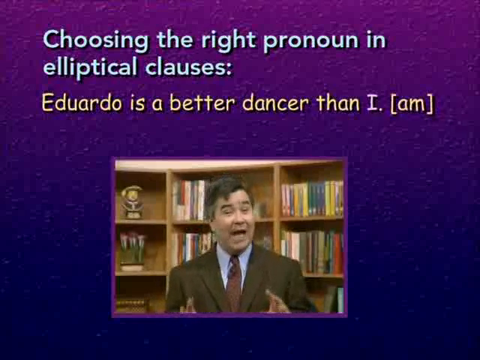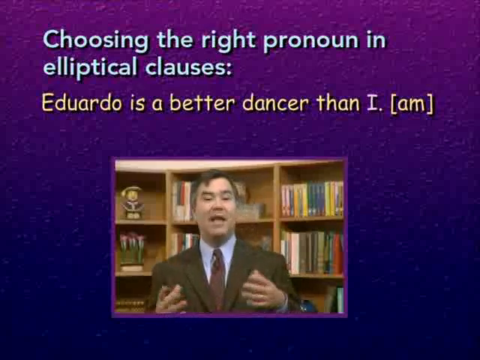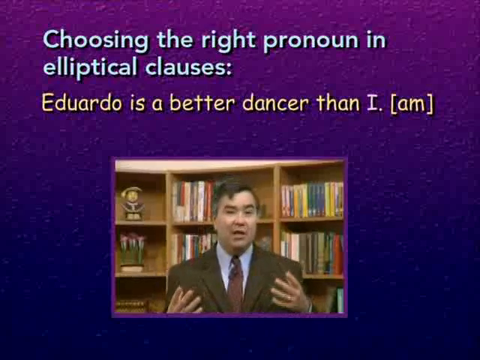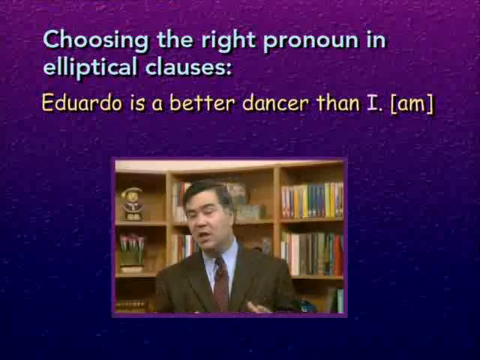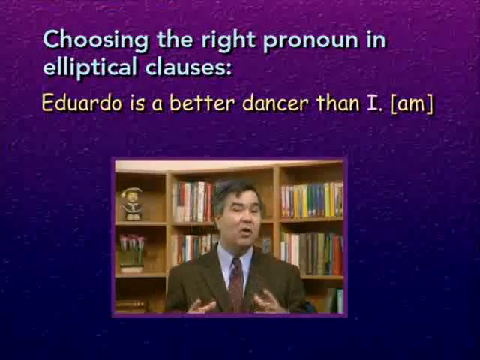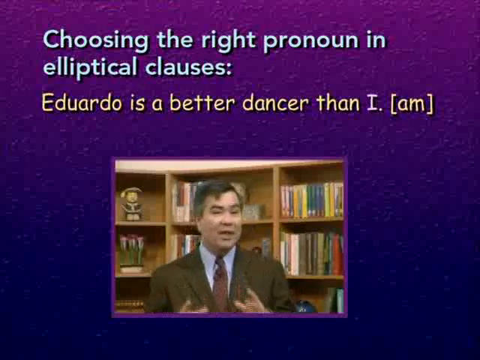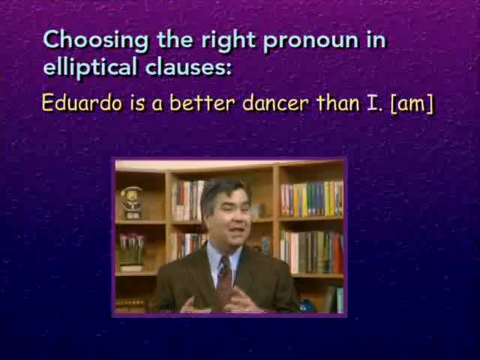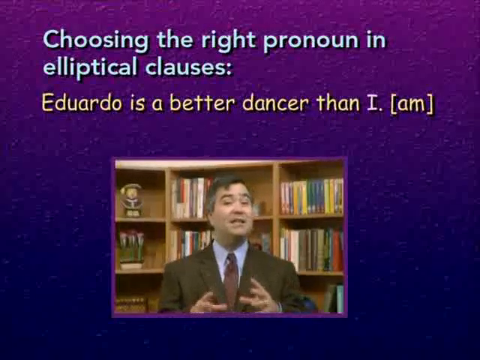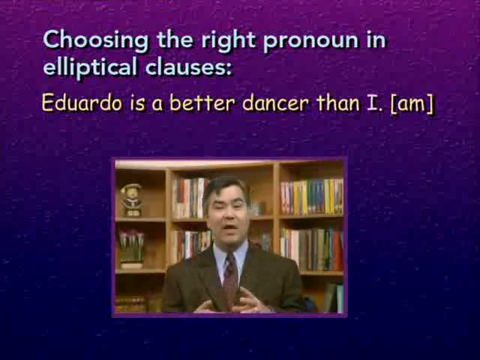Notice that the verb am has simply been omitted because you can tell what the sentence says without it. And in using language, people tend to cut out unnecessary words. So in this case, the elliptical clause means that the verb am has been omitted. Once we plug the verb am back in, we can see that the pronoun I or me is the subject of that verb, and therefore I is the correct pronoun to use.